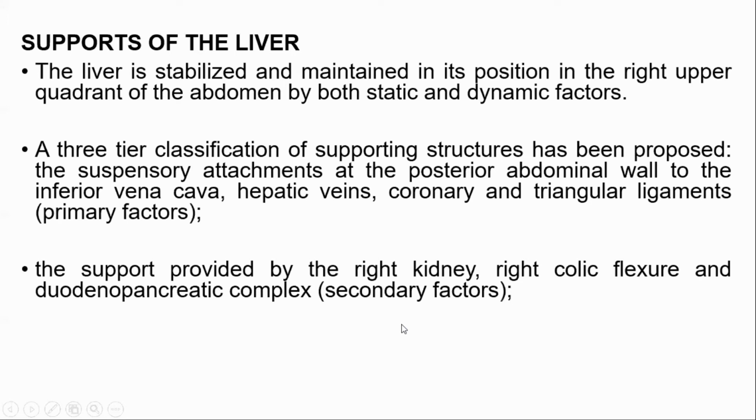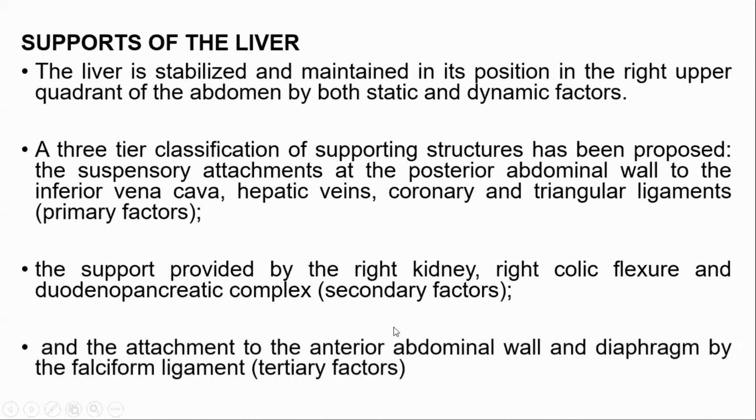These are the secondary factors. Primary factors are the inferior vena cava, hepatic vein, and coronary and triangular ligament, which attach the liver to the posterior abdominal wall. Second one is the support provided by right kidney, right colic flexure, and duodenopancreatic complex. These are the secondary factors. And attachment to the anterior abdominal wall and diaphragm by the falciform ligament.